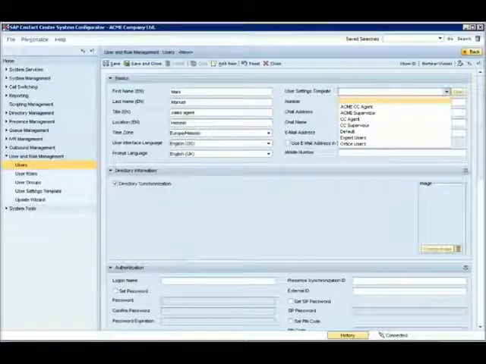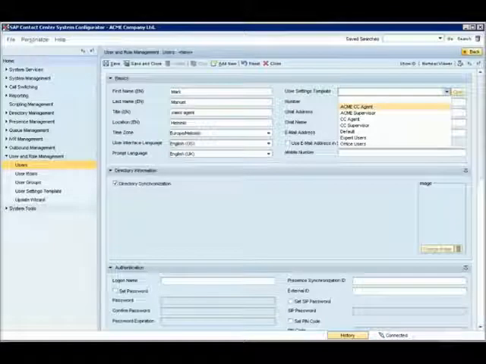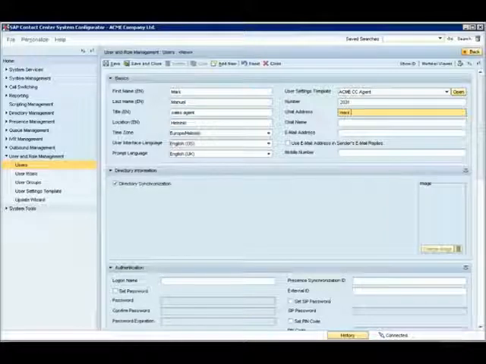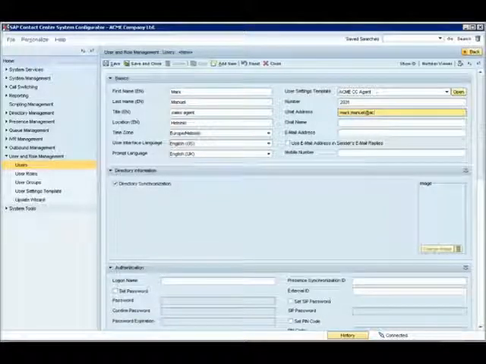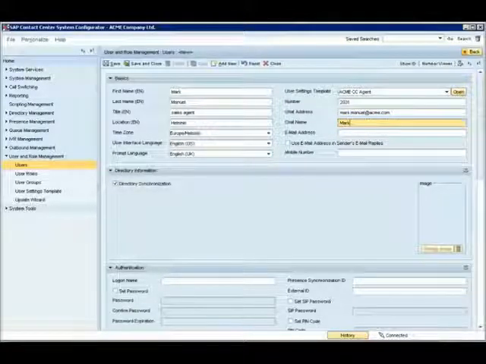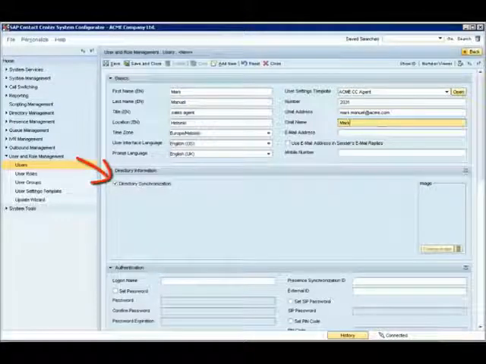We add a user settings template to give Mark a preset user interface appearance and settings. We assign him a free extension number and give an email address for chat routing, and also a chat name that is displayed to customers during a chat session. Mark doesn't handle customer emails, so email fields are left empty.